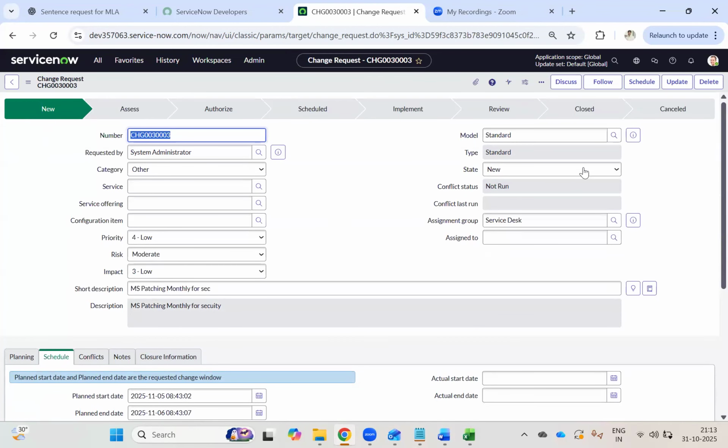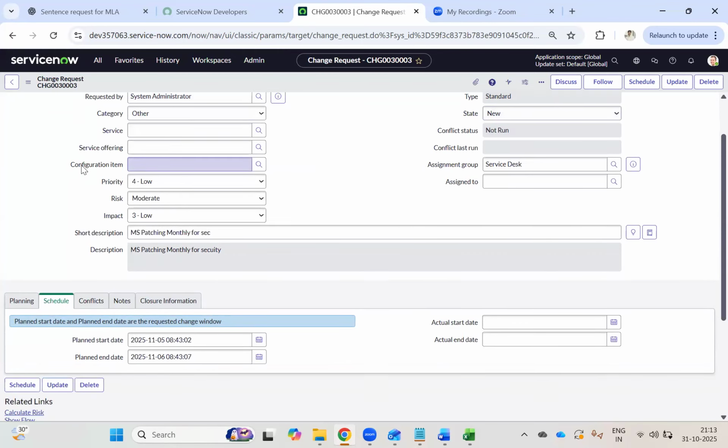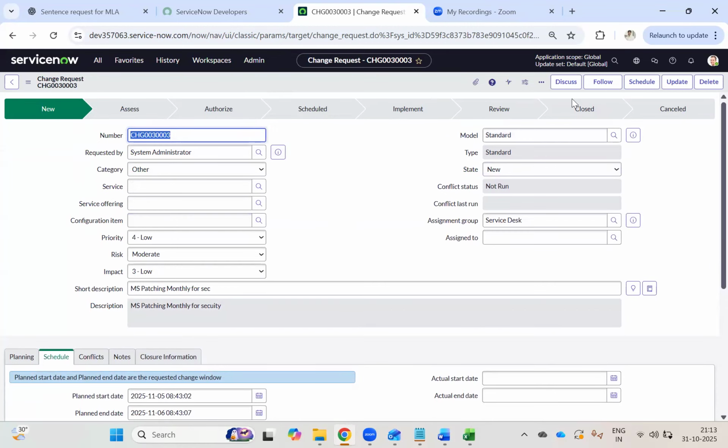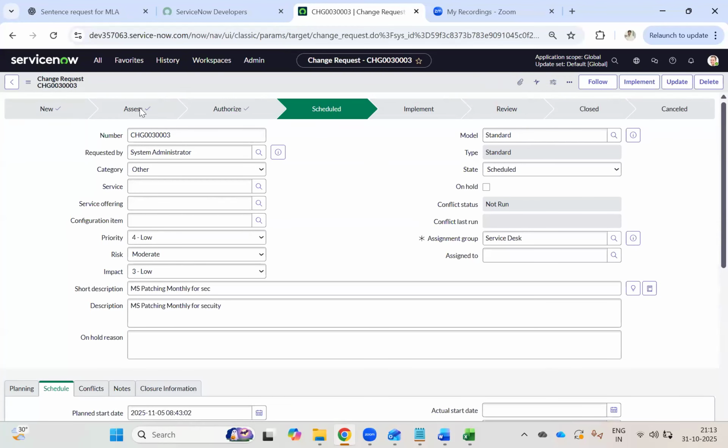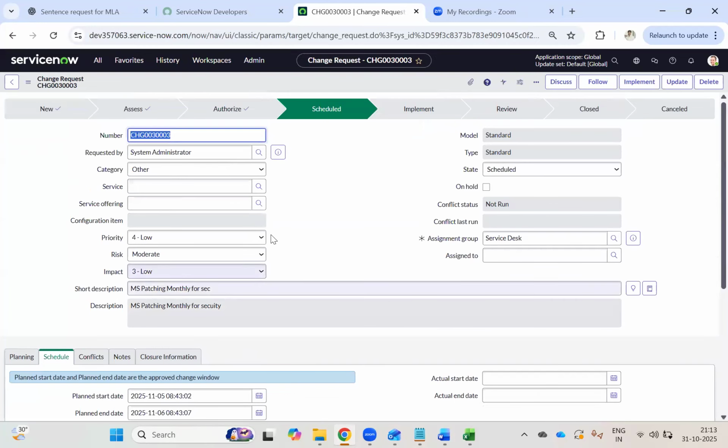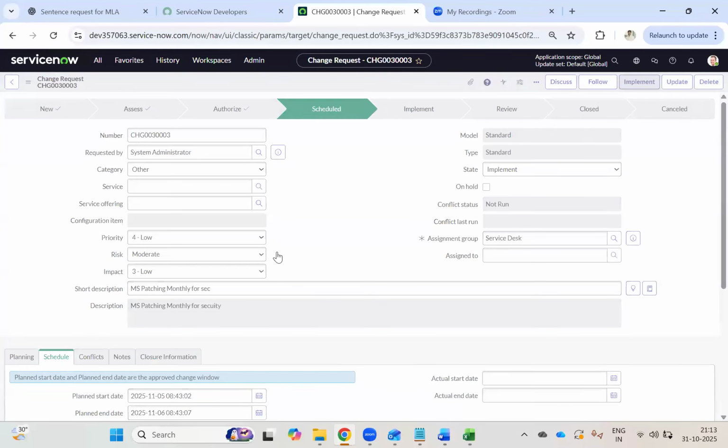New phase, correct? Because it doesn't require any approval, that is why it is directly showing. You can go ahead and click schedule. If you click schedule, you don't need to go through assess and authorize, it will directly go to schedule. Then you can go ahead and implement this change by clicking implement.